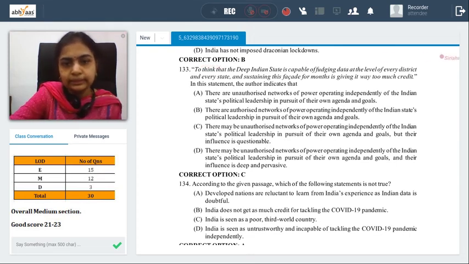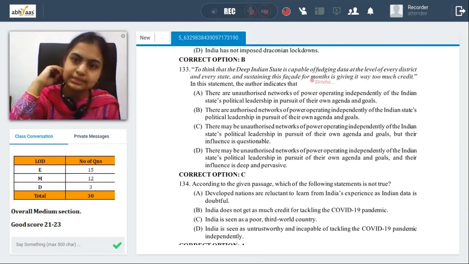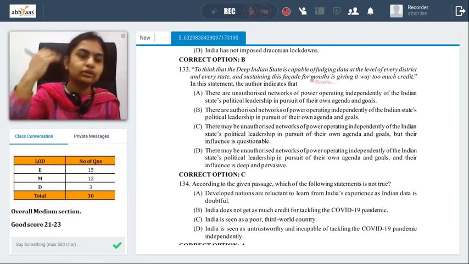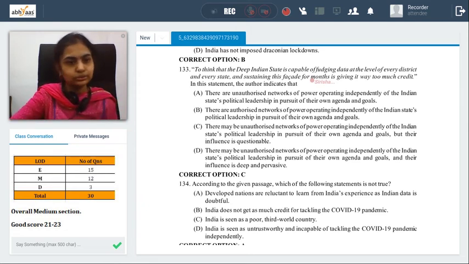133. To think that deep Indian state is capable of fudging data at the level of every district and every state and sustaining this facade for months is giving it too much credit. In this statement, the author indicates that you cannot give so much credit to India. It's not correct because this is not so easy to do, etc. So let's see. And you cannot influence the data or fudge data, that kind of statement.